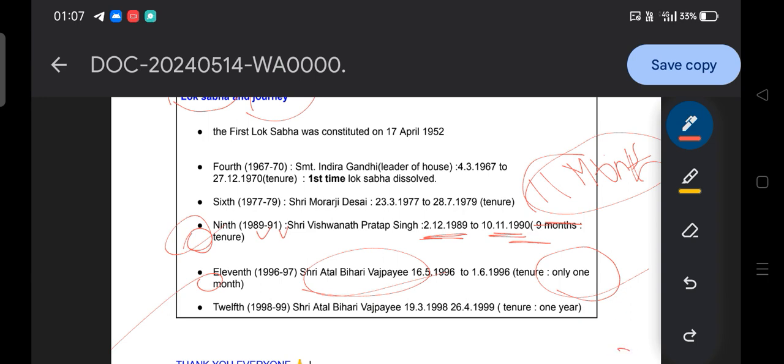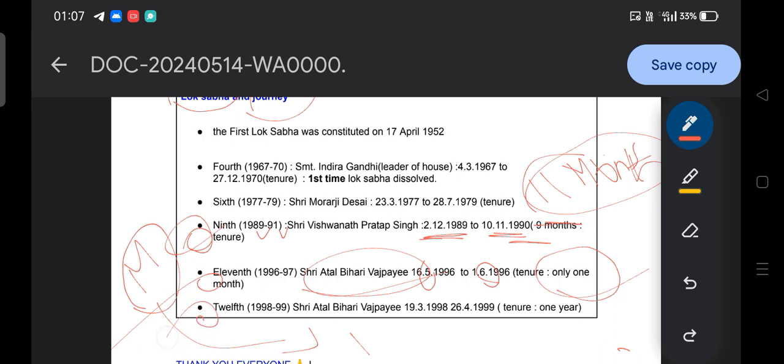In the month of May it was formed, and in the month of June it was dissolved. That is how it is only 1 month.